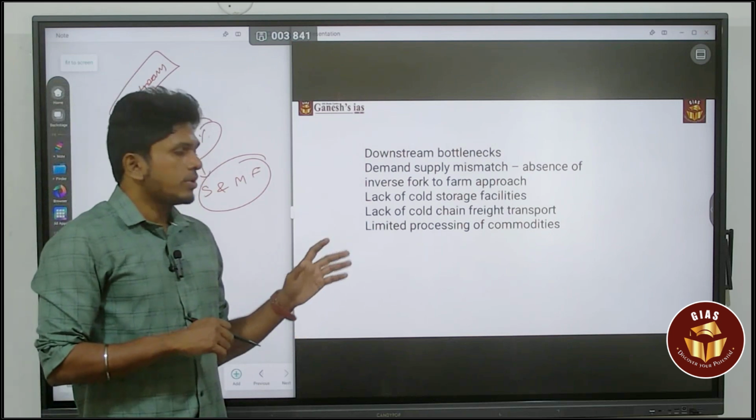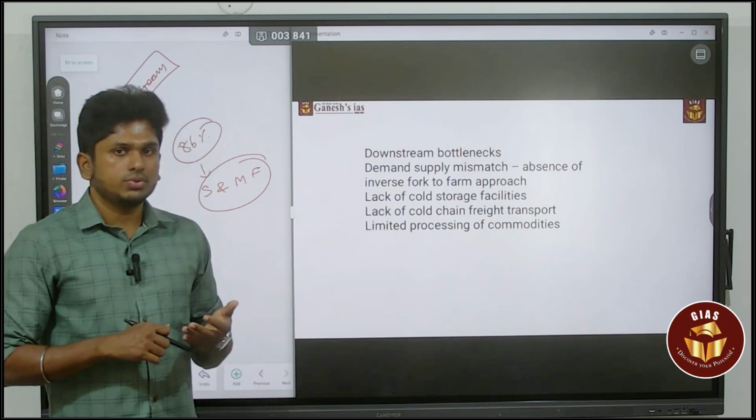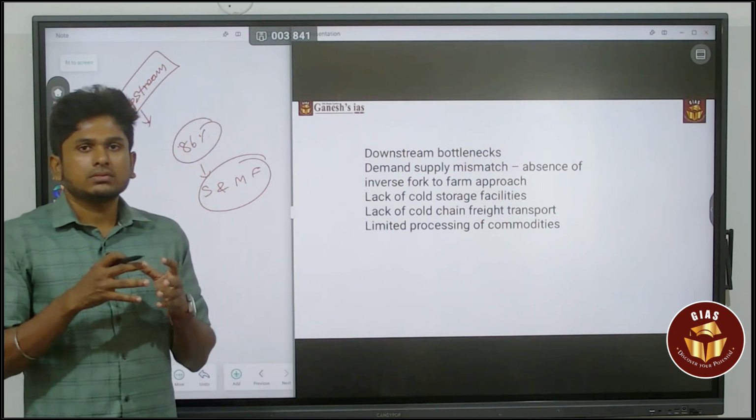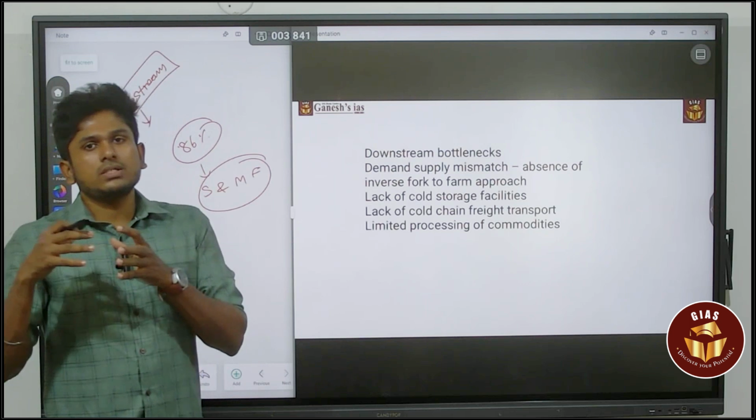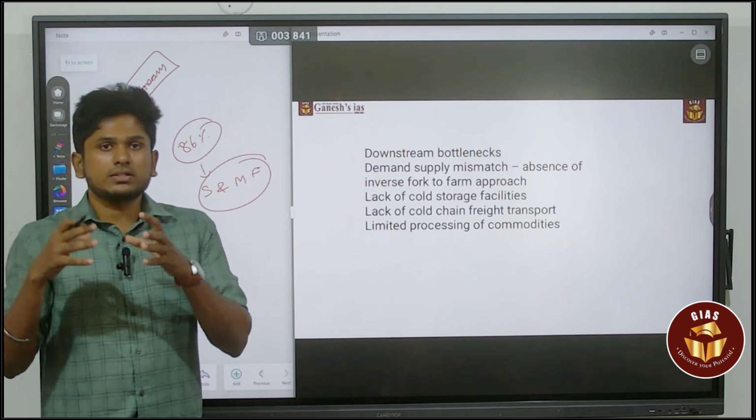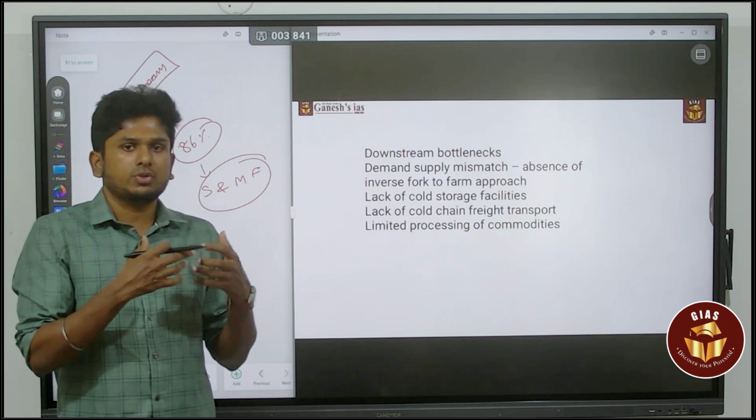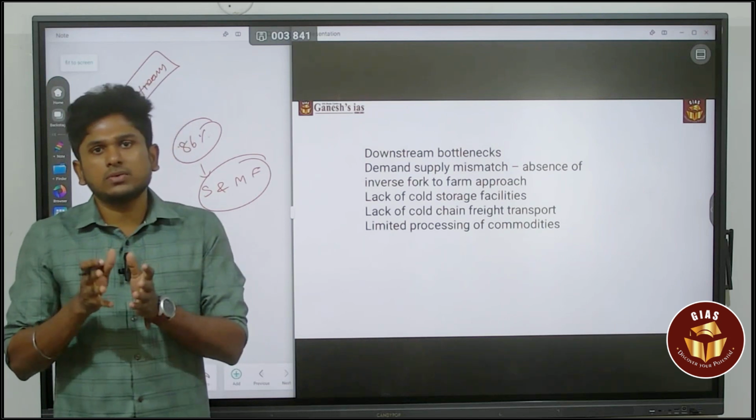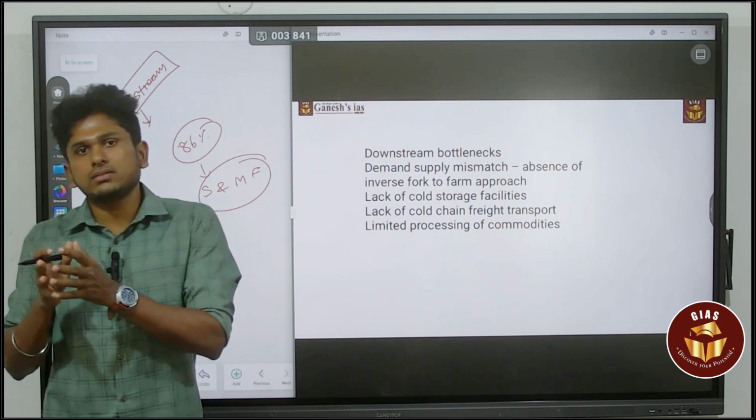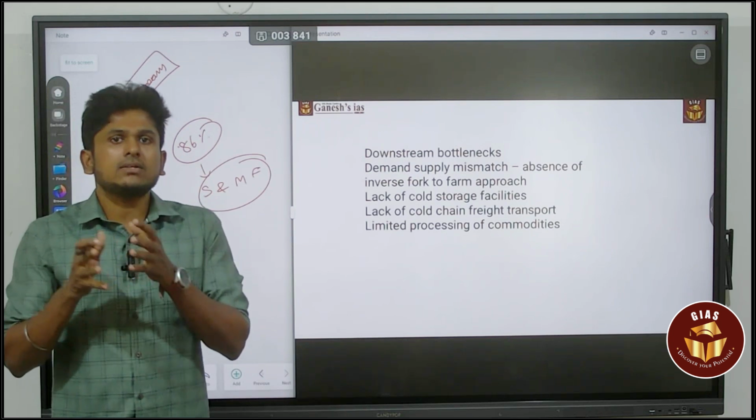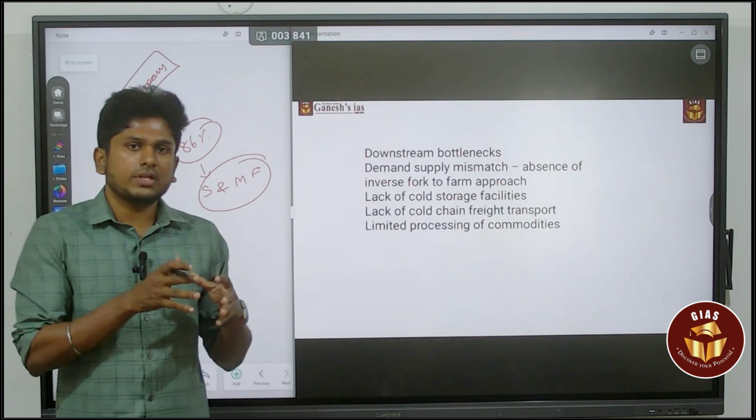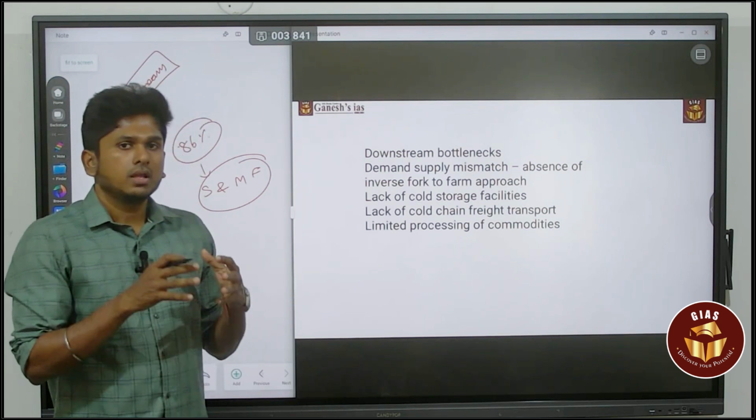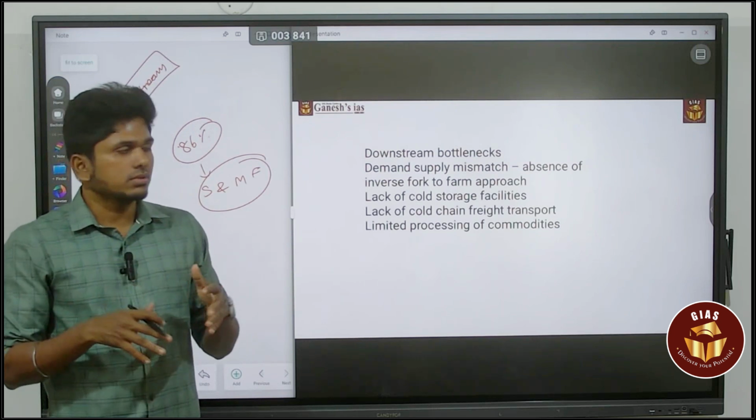Next, limited processing of commodities. That is also an issue. For example, you are a tomato cultivator, but there is no large demand in the market for tomato, or there is a huge supply of tomato, which means you can't divert it to further processing into things like sauces or jam. So that is also a concern. That is also affecting the farming sector, the agriculture marketing sector. So these are the major issues.